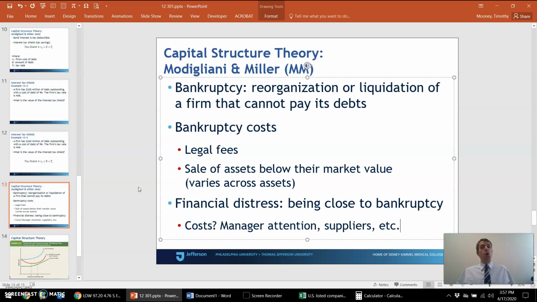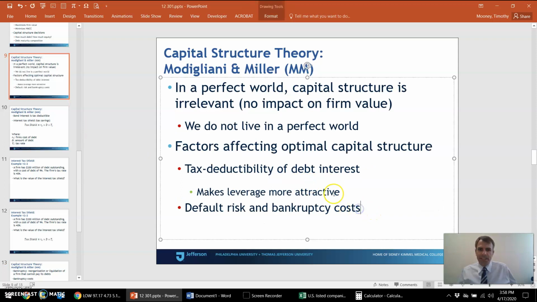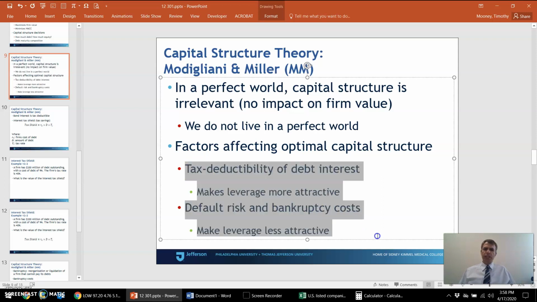So as firms have more leverage, these bankruptcy and financial distress costs become greater because bankruptcy becomes incrementally more likely. So hopefully that makes sense. As firms borrow more money, bankruptcy becomes a little more likely, and so these costs become greater. So let's go back and put in that other point. Bankruptcy costs and financial distress costs make leverage less attractive.